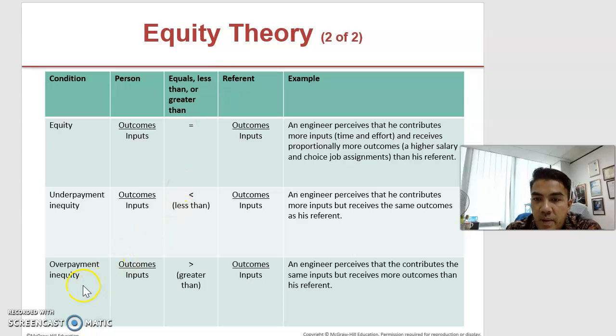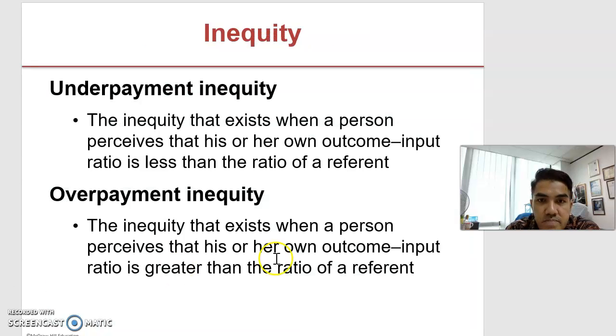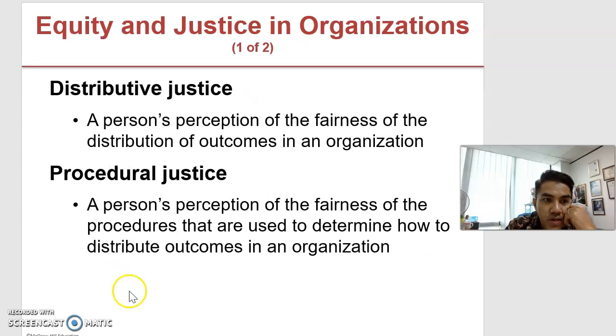And then overpayment, when engineers perceive that they contribute the same input but receive more outcomes. We do this level, but we receive a higher level of outcomes or rewards. So that is overpayment inequity. So this is exactly what I was saying just now. So when we talk about equity,